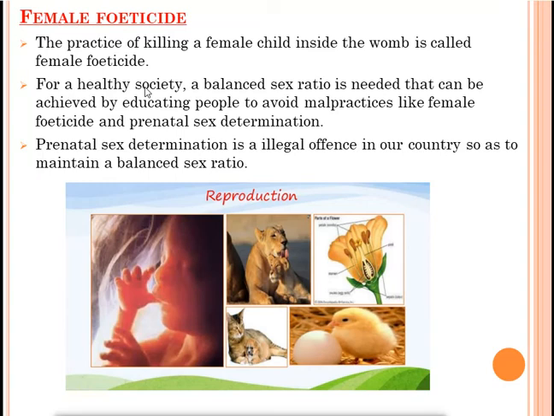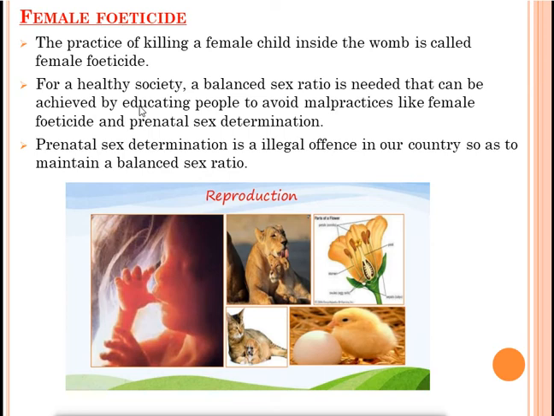For a healthy society, a balanced sex ratio is needed, which can be achieved by educating people to avoid malpractices like female feticide and prenatal sex determination. For a healthy or developing society, the ratio of males and females should be equal. Males also should be equal with the females.